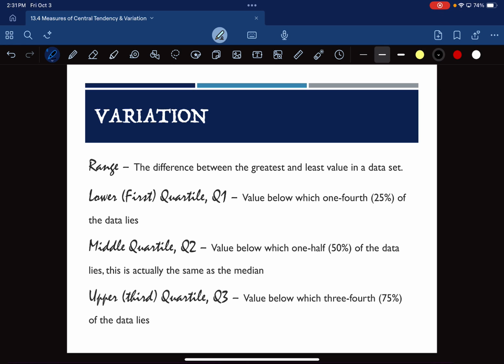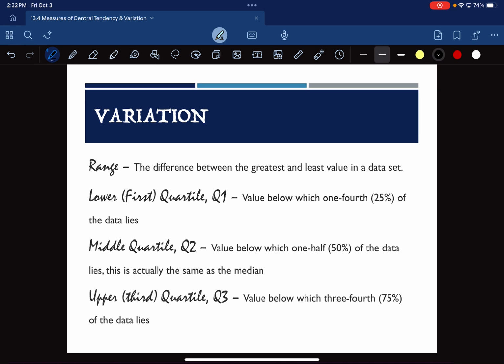And then we can break that data up into quartiles. Quartiles has that word like quarter, right? That same prefix. So it's fourths of something. So the first or the lower quartile, Q1, is the value below which 1/4 or 25% of the data lie. The middle quartile, or Q2, is the value below which 1/2 of the data lie. We've already found this. This is the same as the median, right? 50% mark. That's what the median is, so just another name for it.